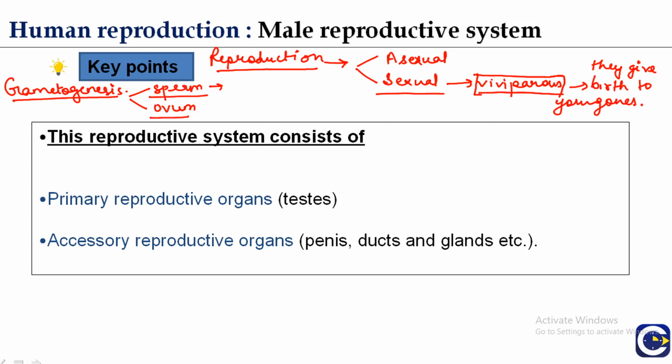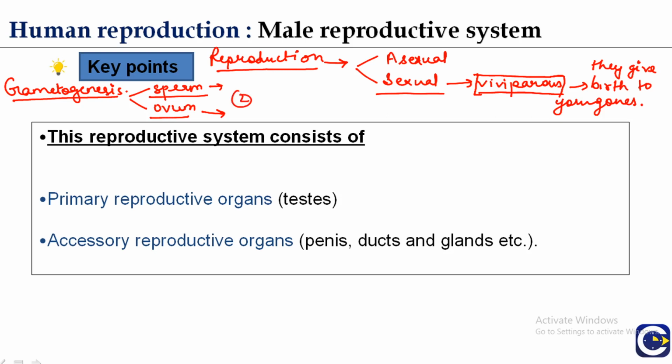Formation of sperm is known as spermatogenesis, while oogenesis is the process by which ovum formation takes place inside the female body. So the first step is the formation of gametes, and these specialized cells, the reproductive units in sexual reproduction, are the sperm and ovum.